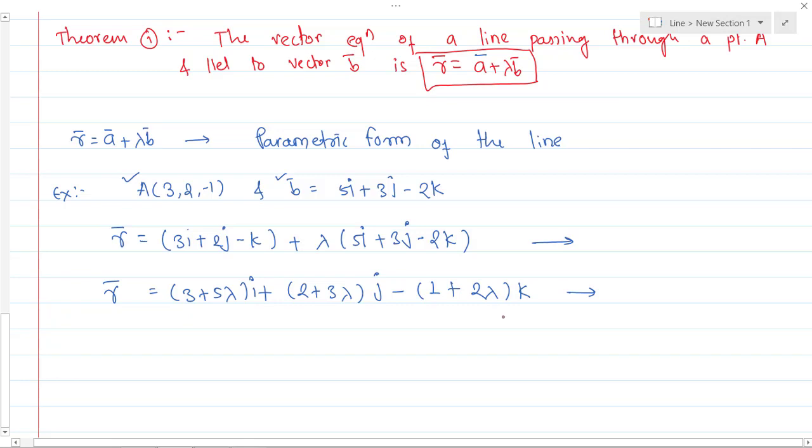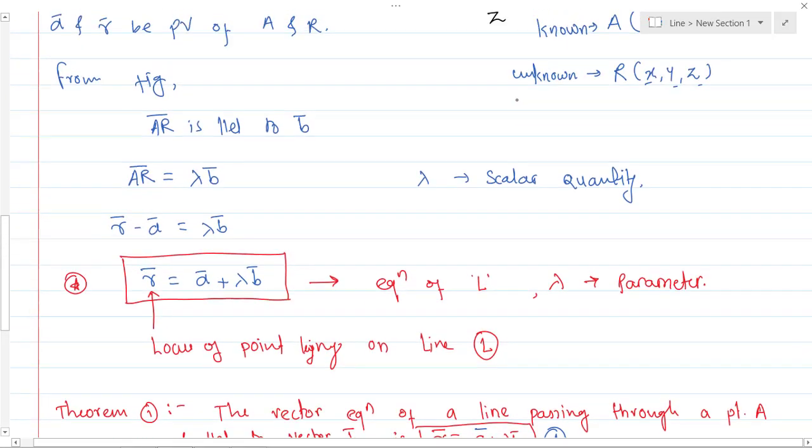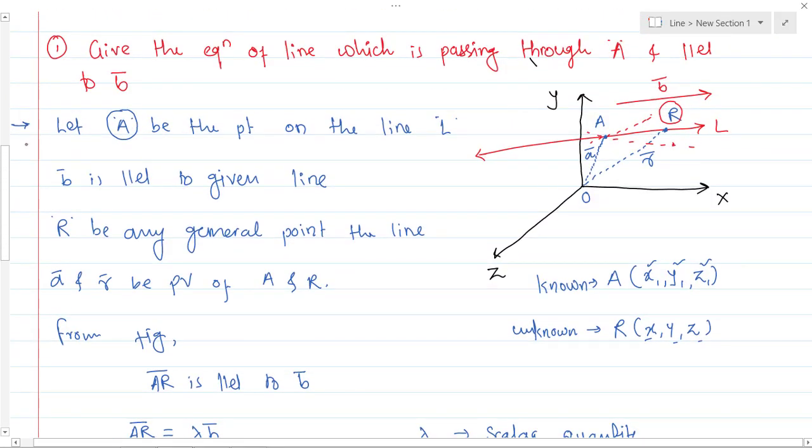So far, the important part is that the equation of a line parallel to b bar and passing through a bar is r bar equals a bar plus lambda b bar. Mark this theorem. And this is the proof of this theorem number 1.